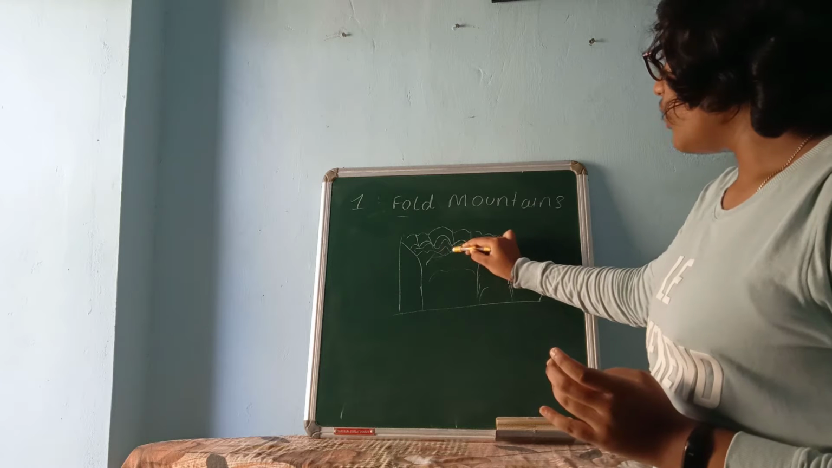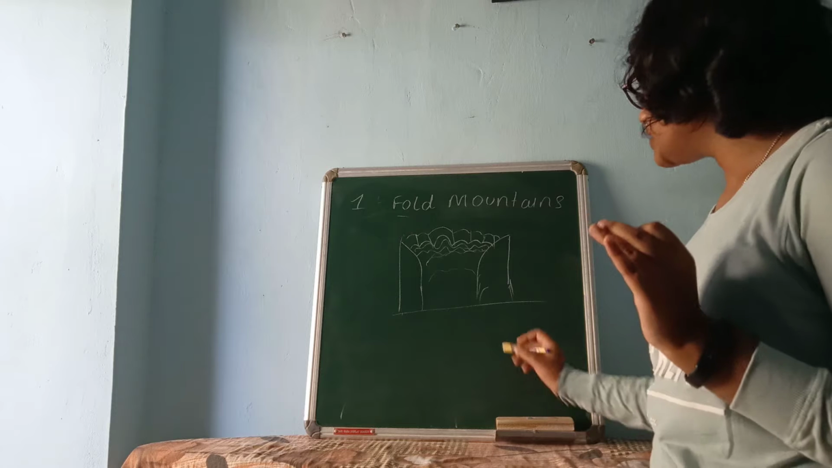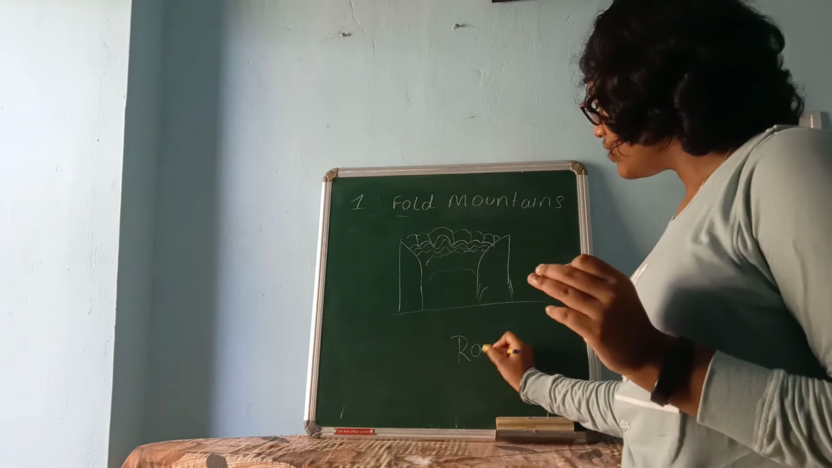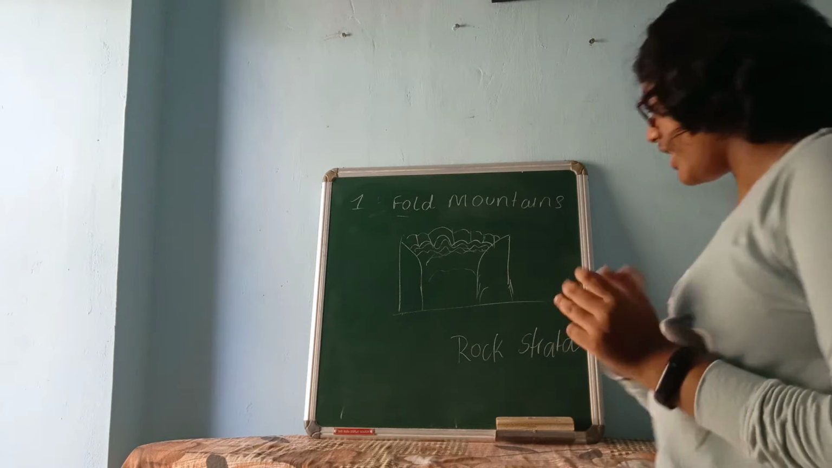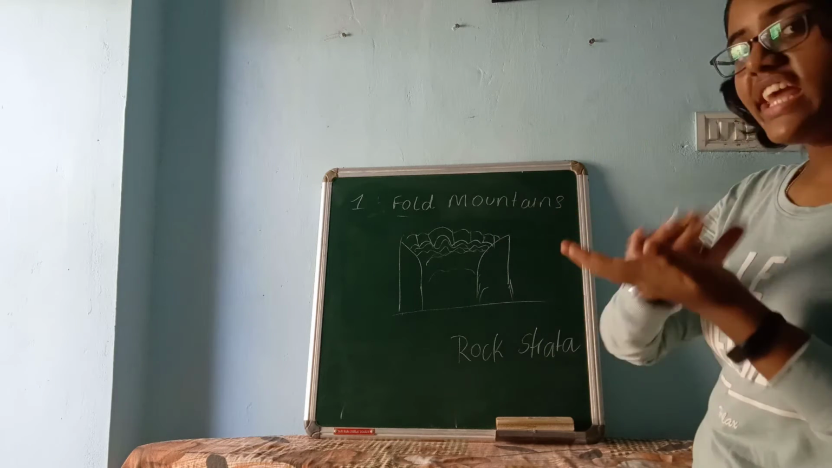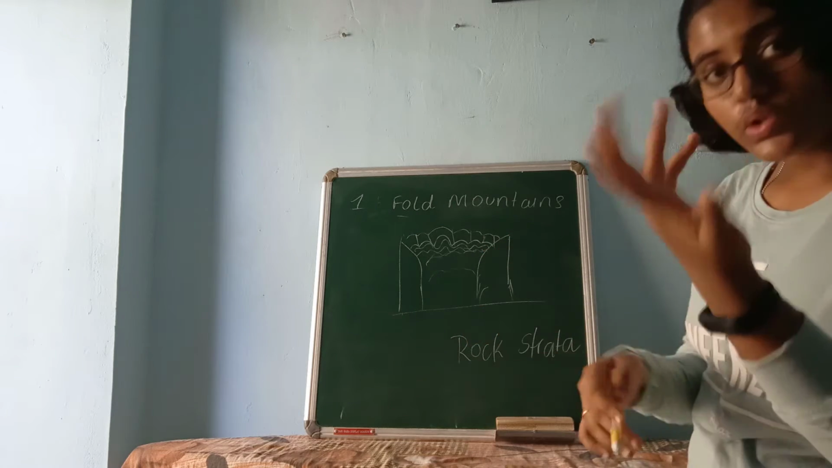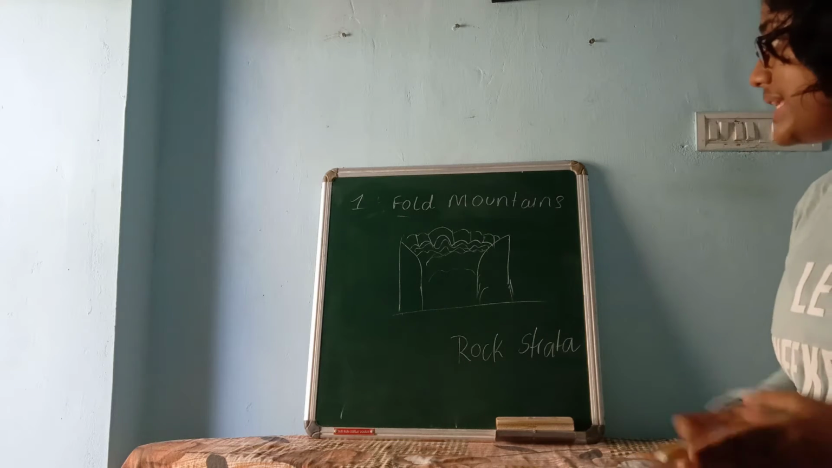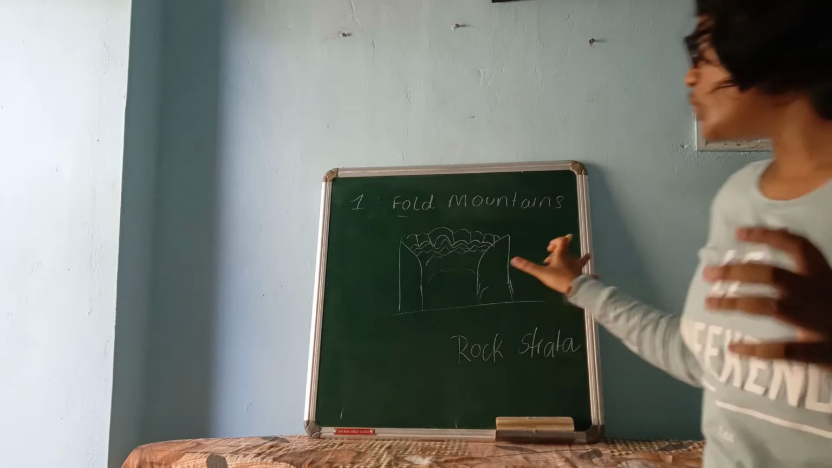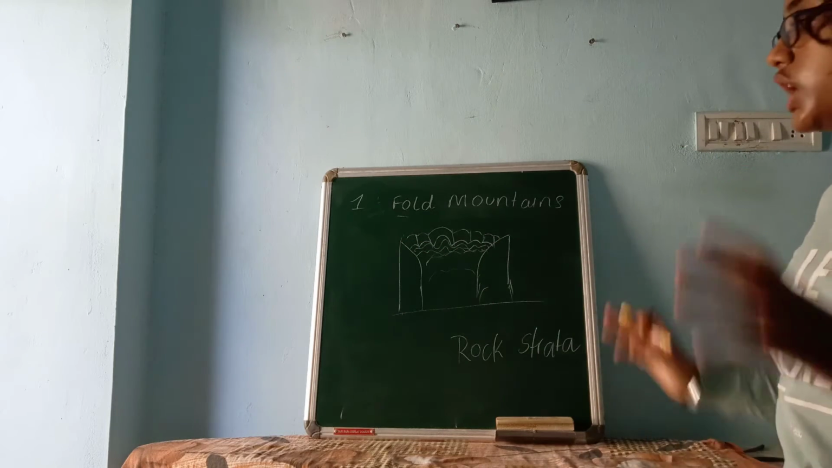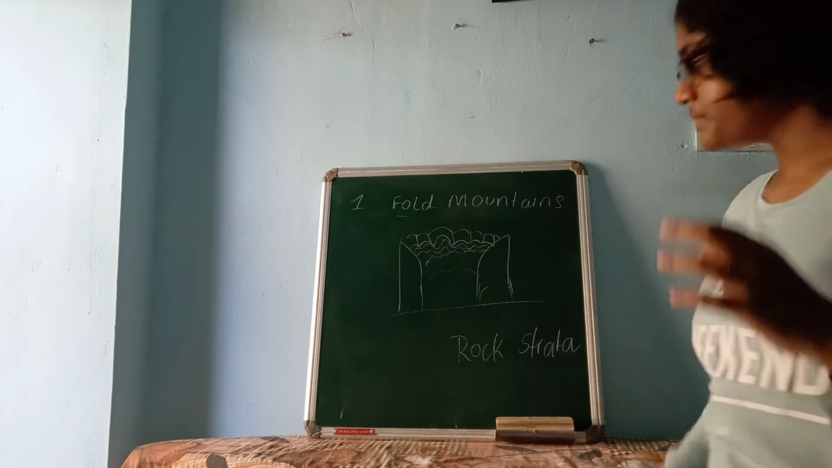These fold mountains are formed through rock strata. What is this rock strata? Rock strata are the layers of the sedimentary rocks. These layers you can see, those are the rock strata. When this land is present, the force from both directions horizontally works on the land and it just compresses the land. I'll show you one example.